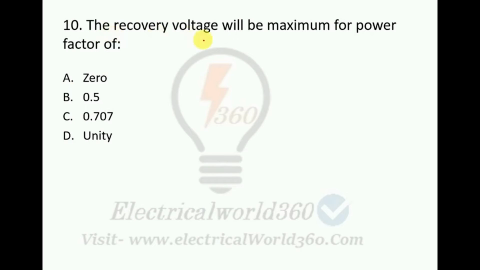The recovery voltage will be maximum for the power factor of 0, 0.5, 0.707, or unity. So here the right option will be option A. The recovery voltage will be maximum for the power factor of 0.